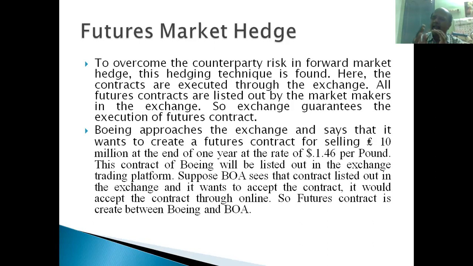It's ready for sale at the rate of $1.46 per pound. Again, Boeing's prediction is that the exchange rate may fall, so they want to lock the exchange rate at $1.46 per pound, right? So they approach the exchange and tell them they are ready to sell 10 million pounds after 1 year. On 15th May 2021, they are ready to sell 10 million pounds at the rate of $1.46 per pound.